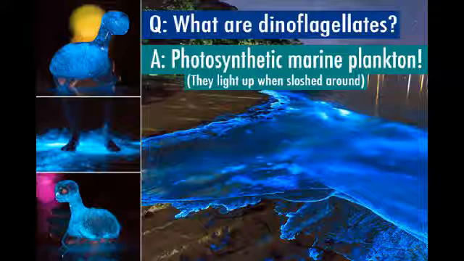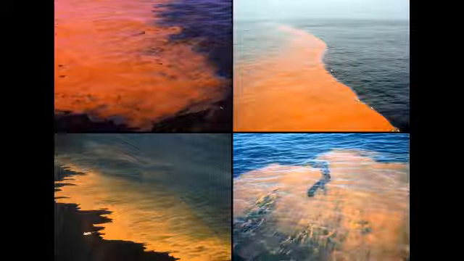Sailors often have a strange glow at night in the water behind their ships because of this species. Another species of dinoflagellates is responsible for red tides. This dinoflagellate produces toxin. When it has a population explosion in one particular area of the ocean, it can kill other marine organisms and contaminate the fish and shellfish we eat.